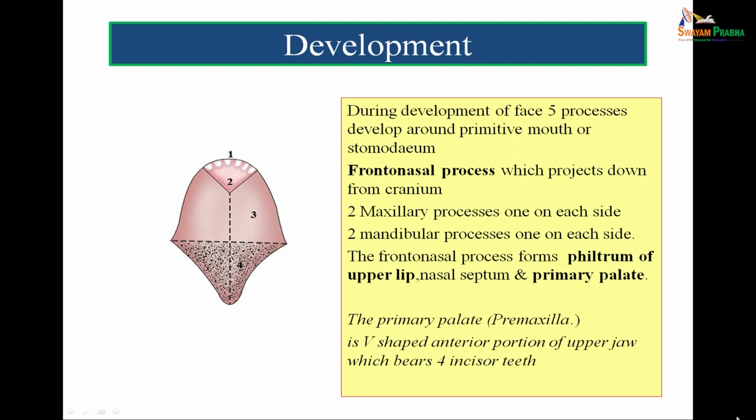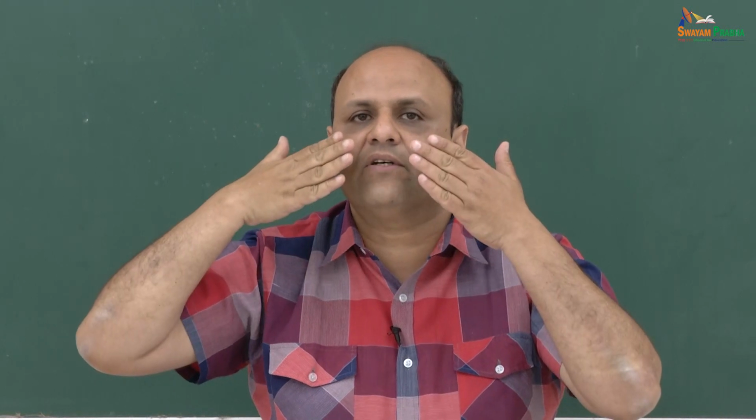During development of the face, 5 processes develop around the primitive mouth. The primitive mouth is called stomatodeum. The frontonasal process projects down from the cranium, with 2 maxillary processes on each side and 2 mandibular processes on each side. So the frontonasal process is coming from above, and 2 maxillary processes and 2 mandibular processes are there.